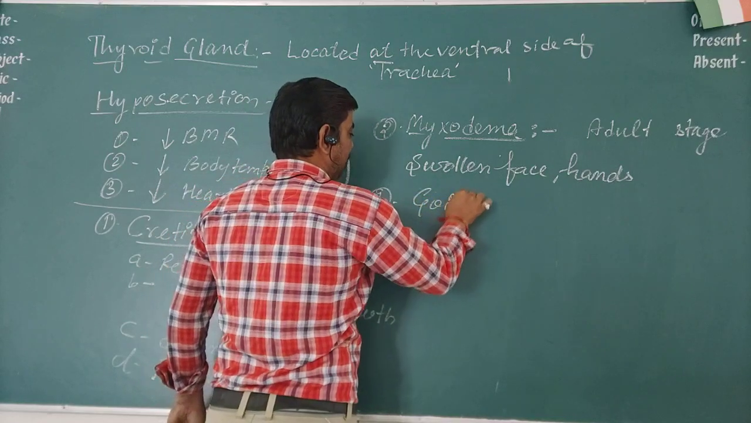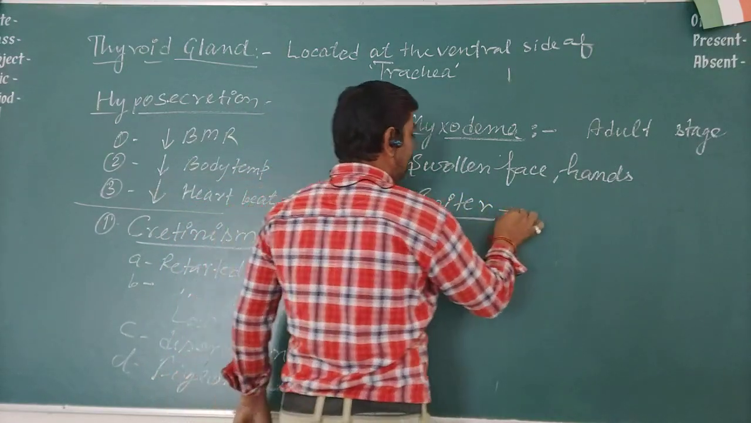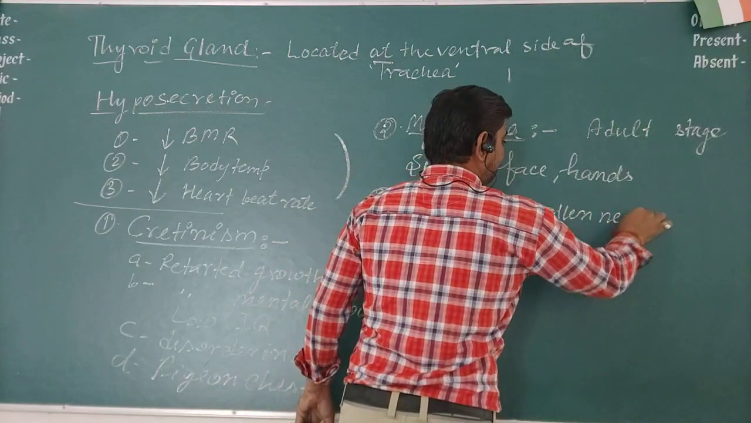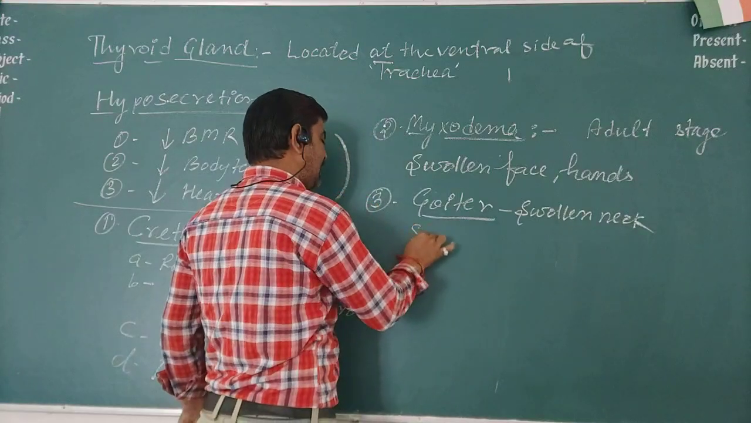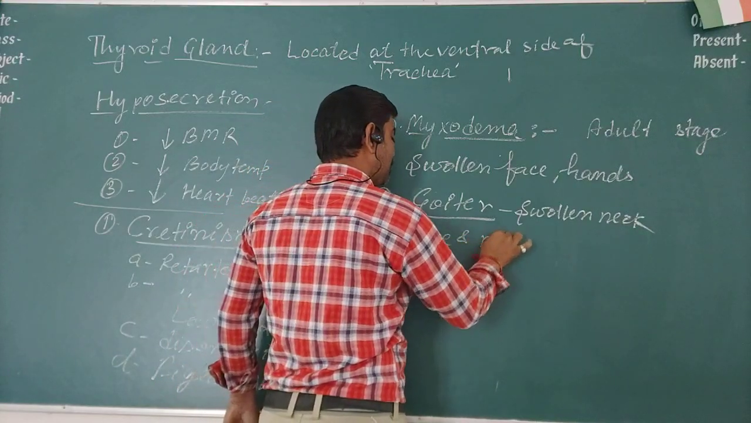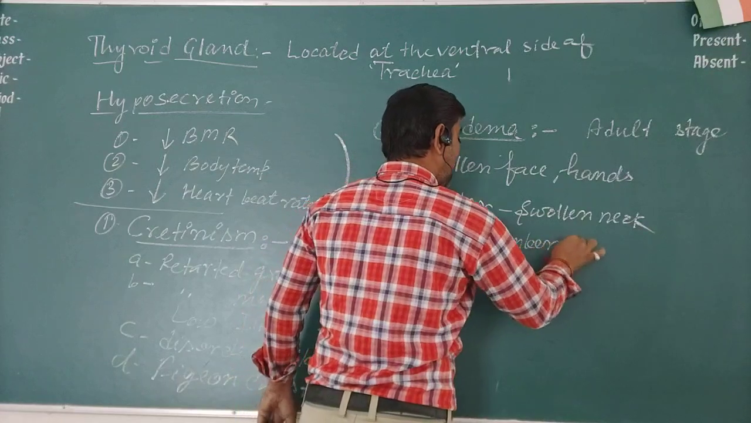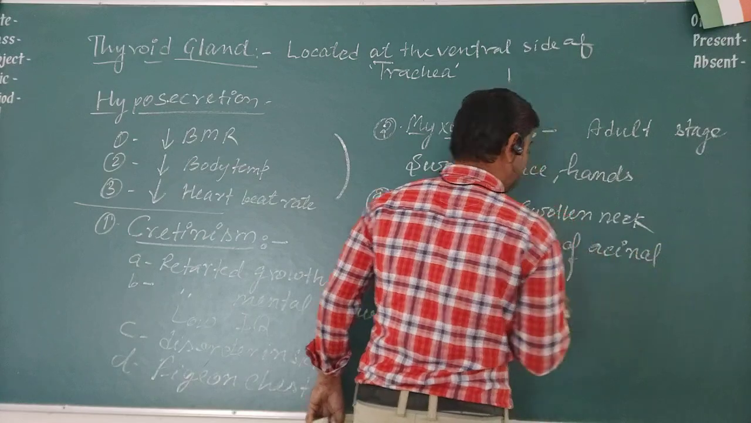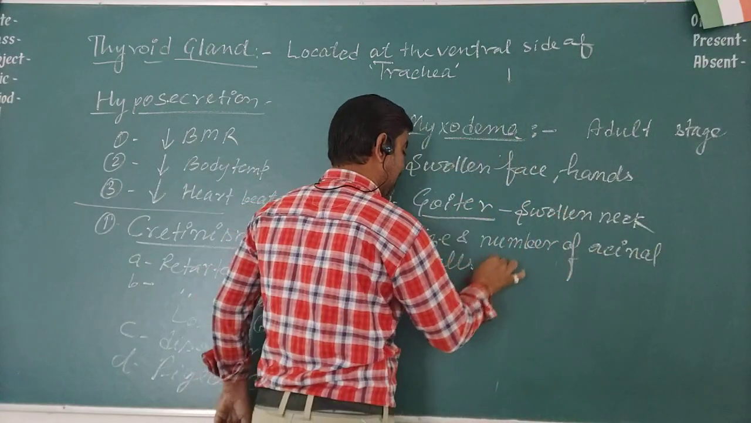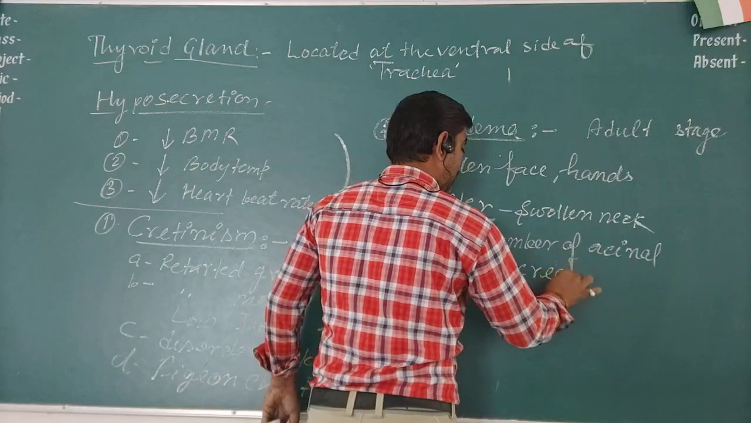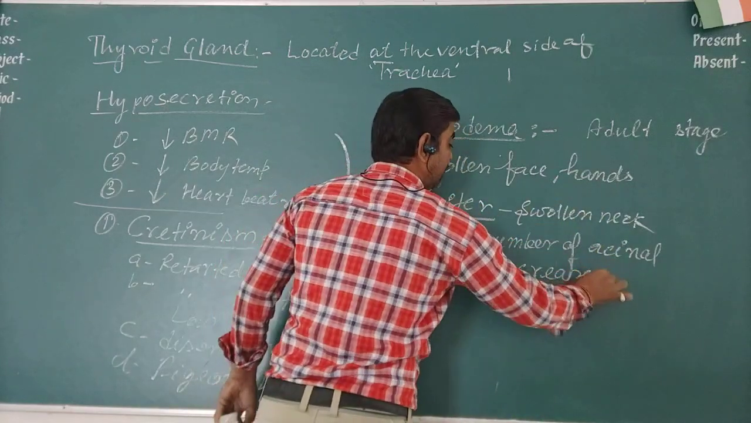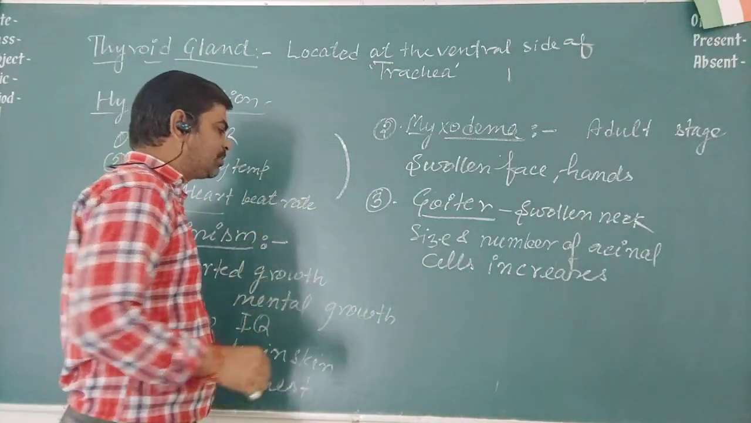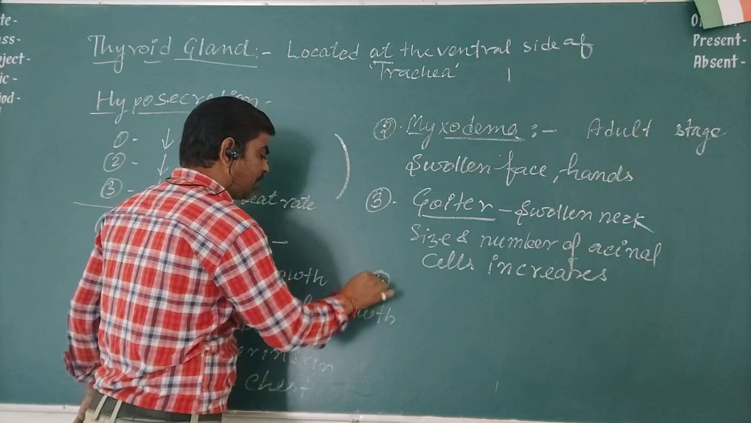Some other disorders like goiter, epidemic goiter, which we call simple goiter, is the swollen neck. What happens? The size and number of follicular cells increase. The size and number of follicular cells increase, and the size can increase up to 15 times.